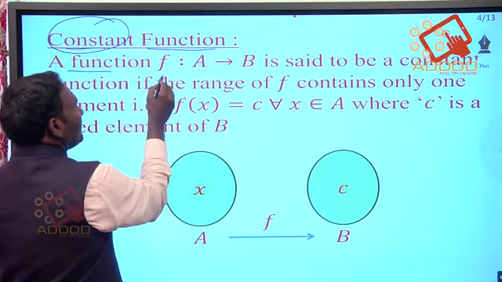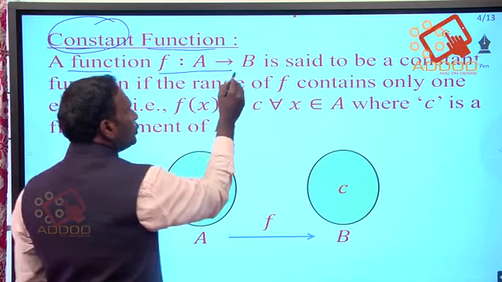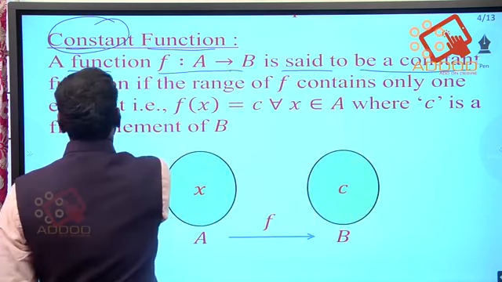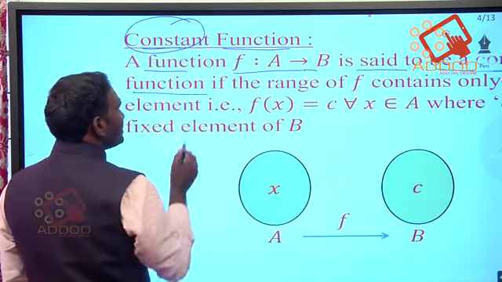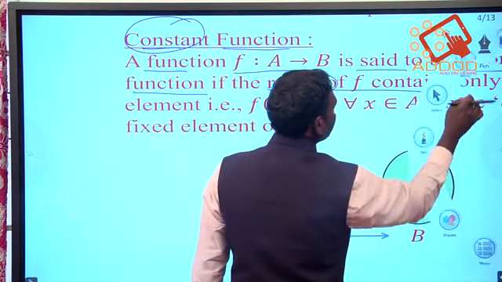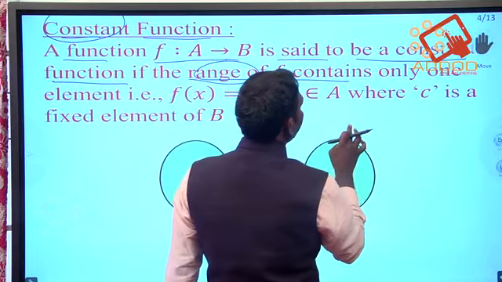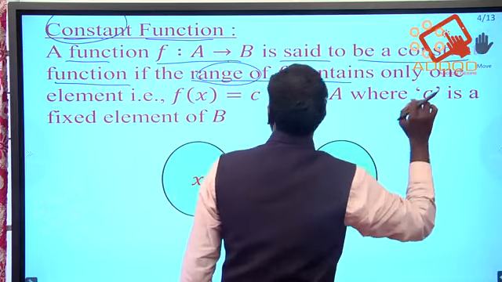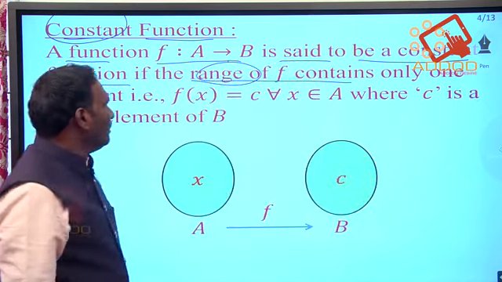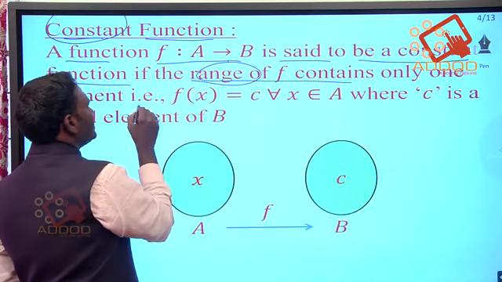A function f mapping from A to B is said to be a constant function if the range of f contains only one element, that is a constant.